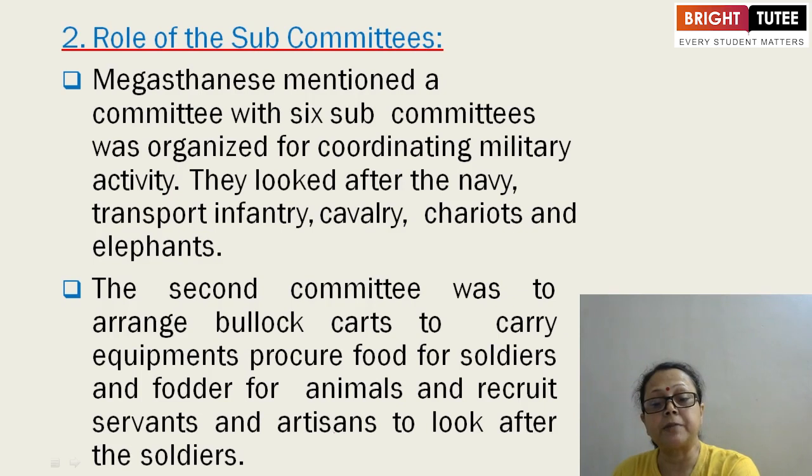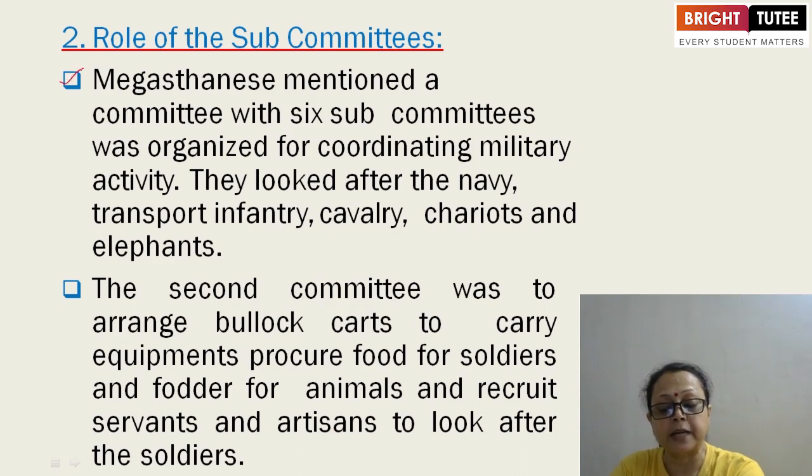Second point, all these are part of the administration: the role of the subcommittees. A very efficient administrative system was there, as historians found from the inscriptions, from the accounts, and from the religious textbooks.